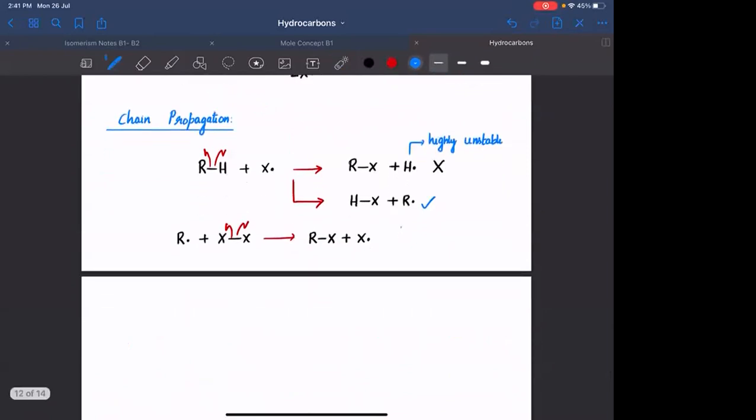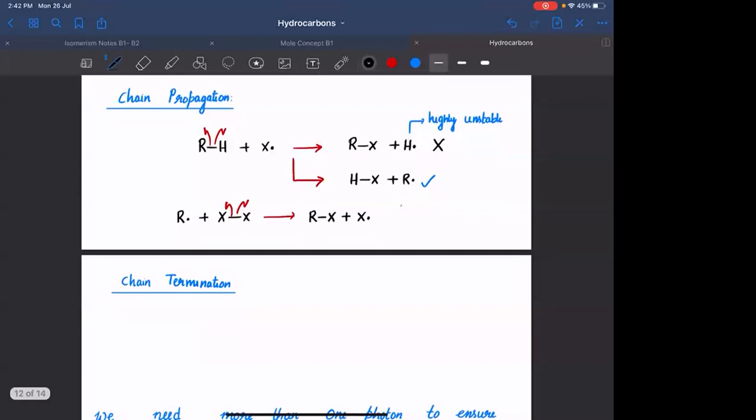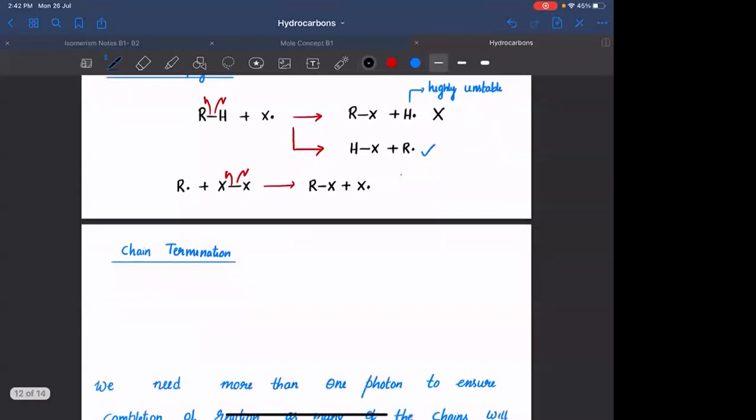Then we need to analyze the chain termination steps. A chain termination step means the reaction stops because of that step and cannot proceed further. When does this happen? Whenever you combine a free radical with another free radical.